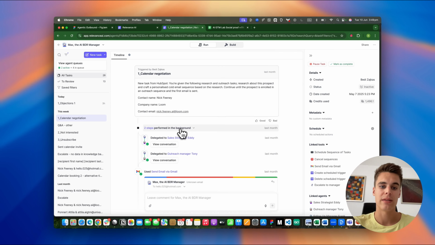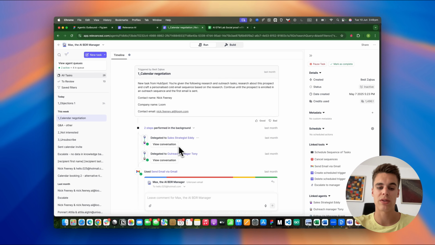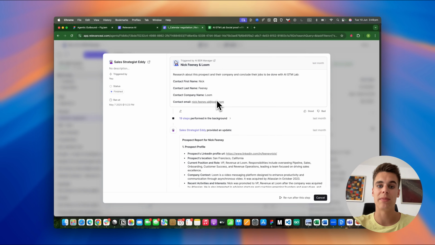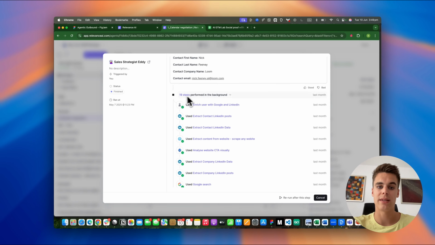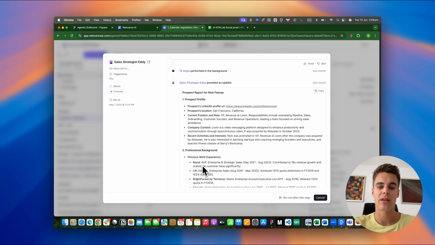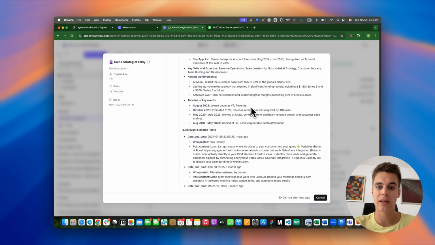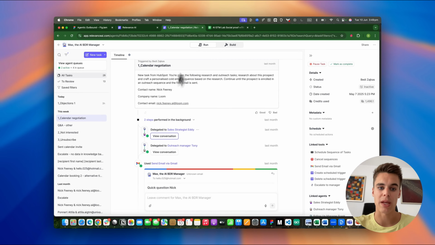We have triggered this agent to reach out to a prospect called Nick Feeney, who works at Loom. And the parent agent has first delegated to the sales strategist who has conducted an in-depth research about this person. It has executed 19 different tools and steps. So eventually it was able to create an in-depth research about the prospect and the key events and the timelines, scraping all the relevant information about the prospect and their company.